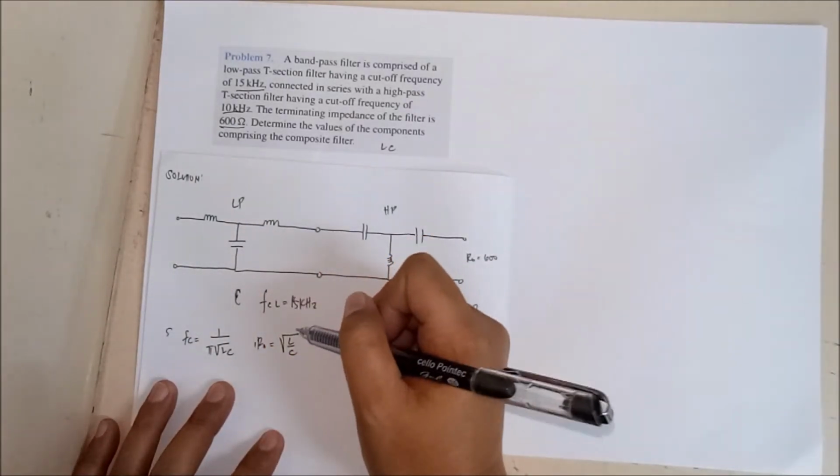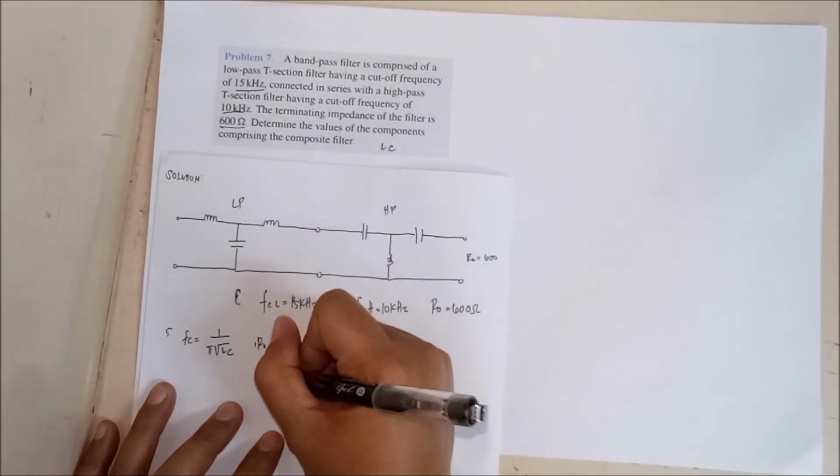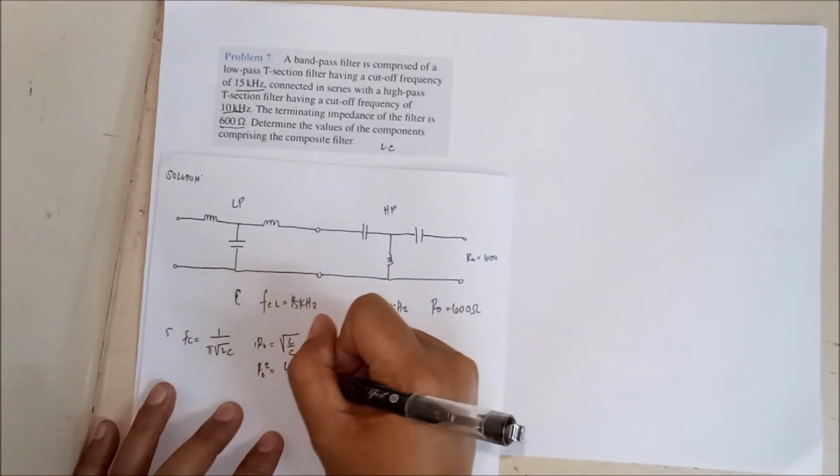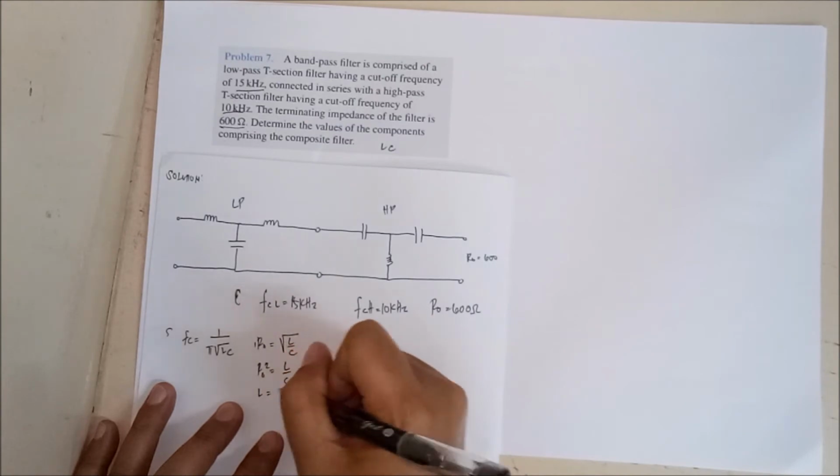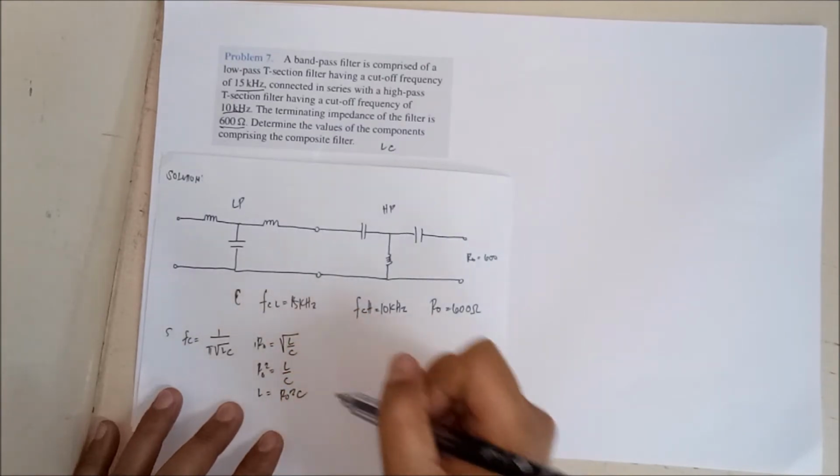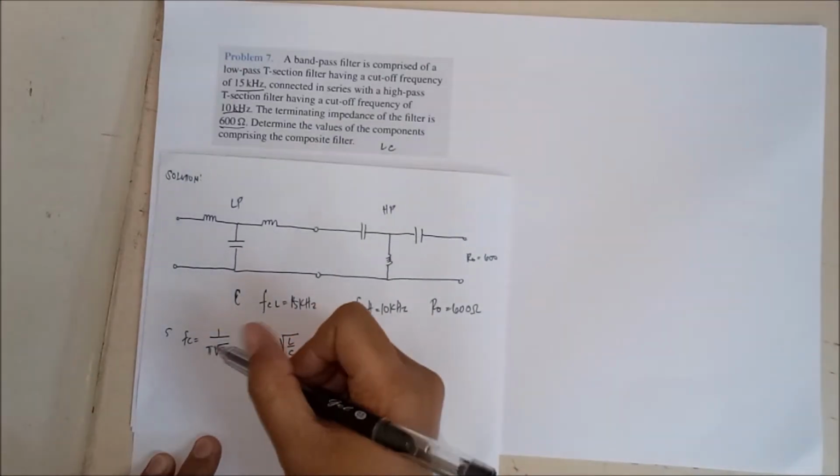So kung hanapin ko si inductor, that would be RO square equals L over C. So my L would be equal to RO square times C. Substitute natin na siya din here.